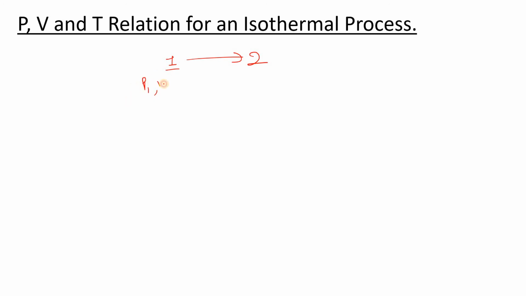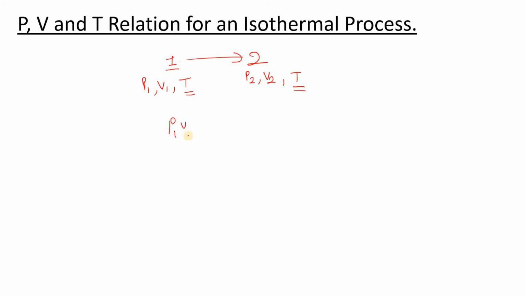The pressure will be P1, the volume will be V1, and the temperature will be T. In the second state the pressure will be P2, the volume will be V2, and the temperature will be T, because temperature is not going to change in the isothermal process.